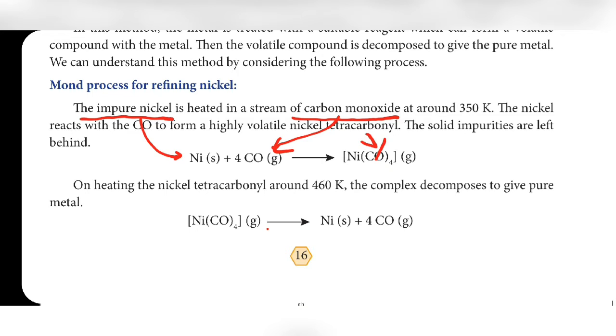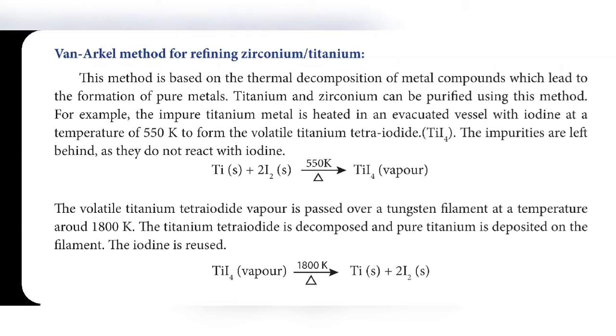On heating that nickel tetracarbonyl at around 460 Kelvin temperature, it decomposes. What do we mean by decompose? Decompose means splitting. So nickel tetracarbonyl is split into nickel and carbon monoxide is obtained again. That means we got pure nickel here. This is the Mond process. Next method, the Van Arkel method.